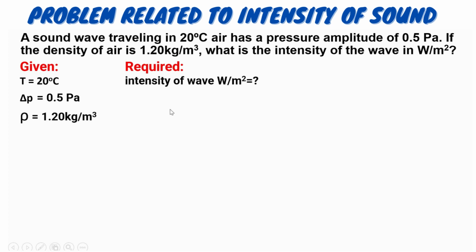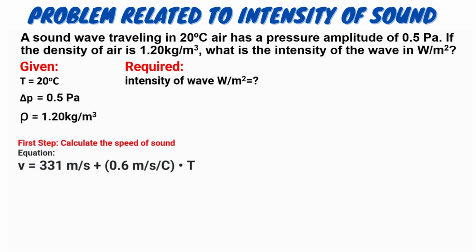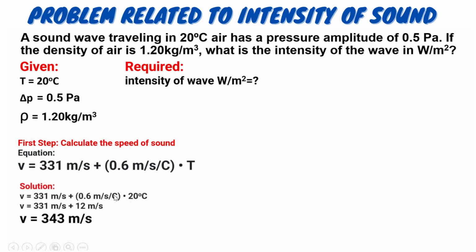So, the first step is to calculate the speed of the sound at a given temperature. So, we will use the equation speed of sound is equal to 331 meters per second plus the product of 0.6 meter per second per Celsius times the given temperature. So all we have to do is to plug in the 20 degrees Celsius in the formula. When we multiply 0.6 times 20, the answer is 12 meter per second.